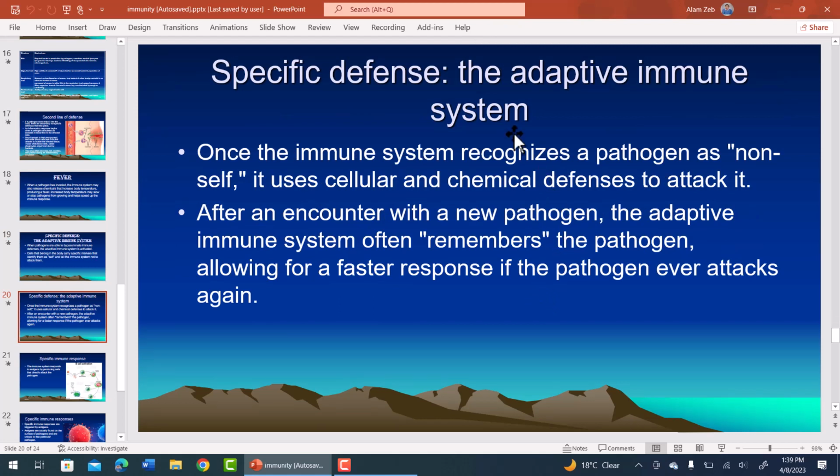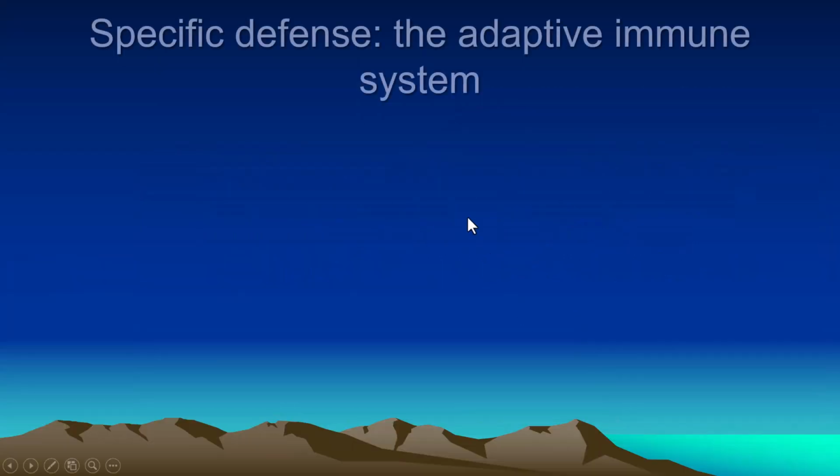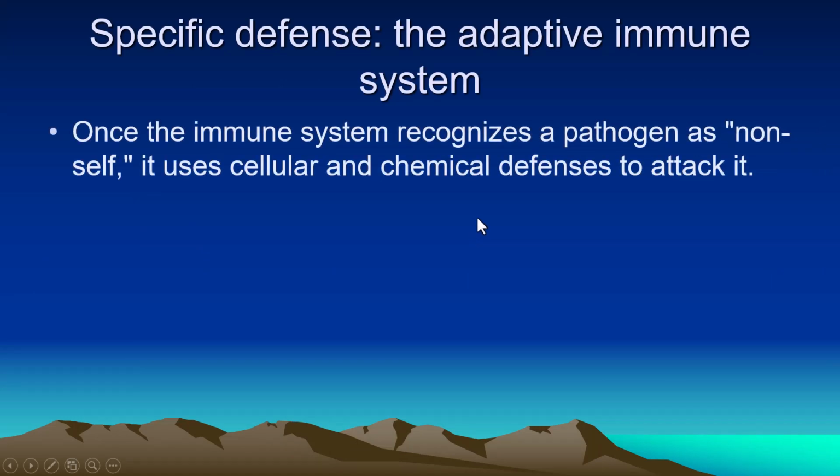Specific defense, the adaptive immune system. Once the immune system recognizes a pathogen as non-self, it uses cellular and chemical defense to attack it. The specific defense system acts by two mechanisms. One is cellular and the other is chemical defense.